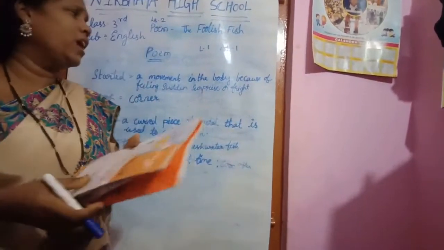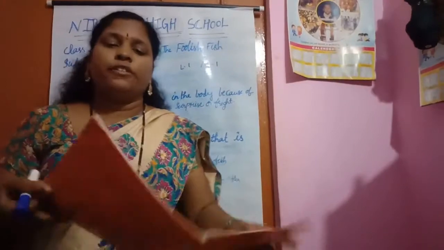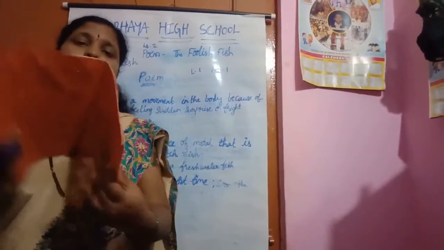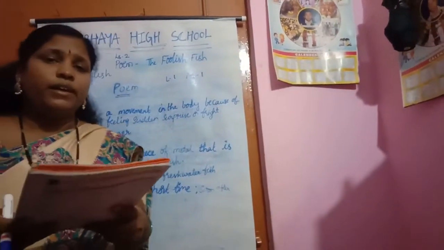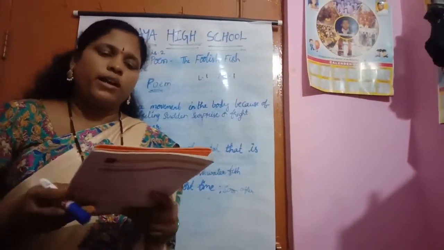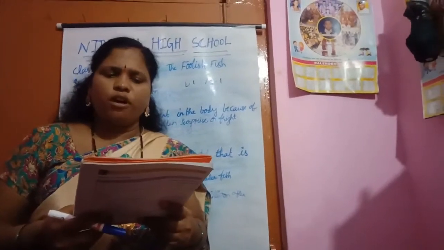See, now we will read the poem. What is the poem about? The poem is about a foolish fish. We will read now. Open your page number 10, children. Reading the text. See, I will read. You also see carefully and listen and understand that. Understood, children?